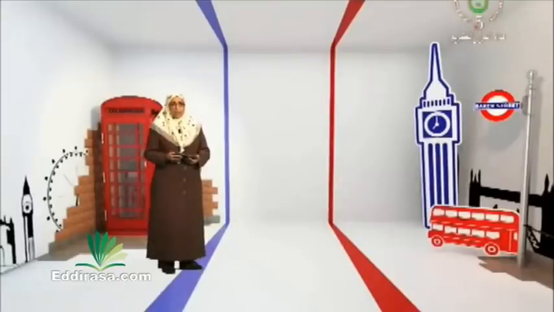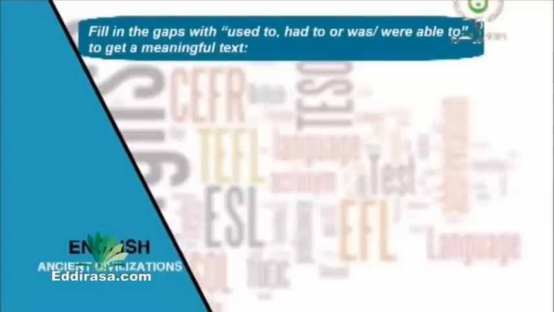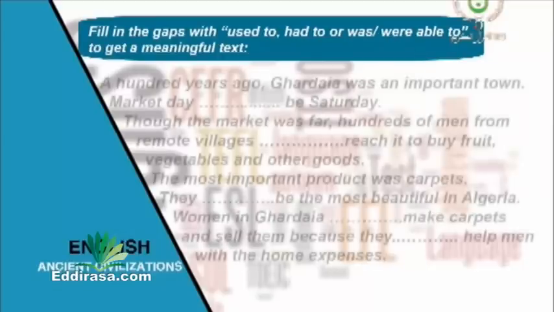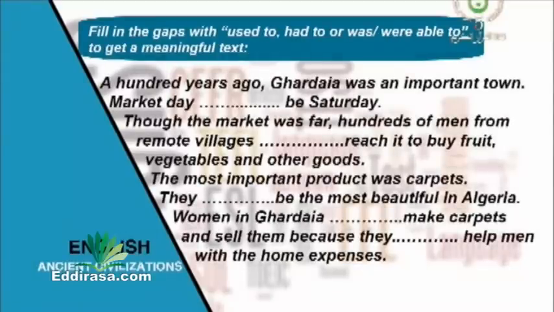Fill in the gaps with used to, had to, or was, were able to, to get a meaningful text. 100 years ago, Ghardaya was an important town. Market day, blank, be Saturday.